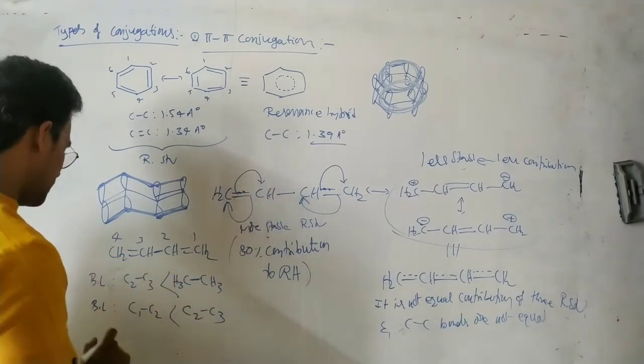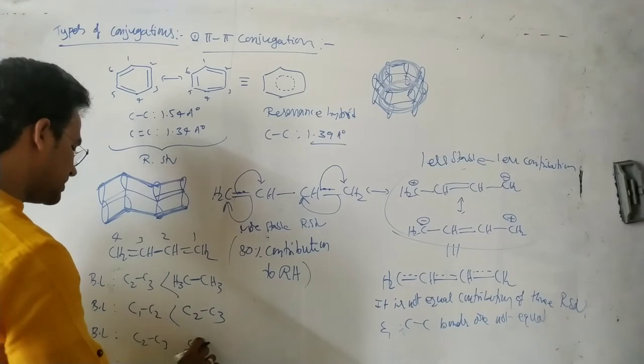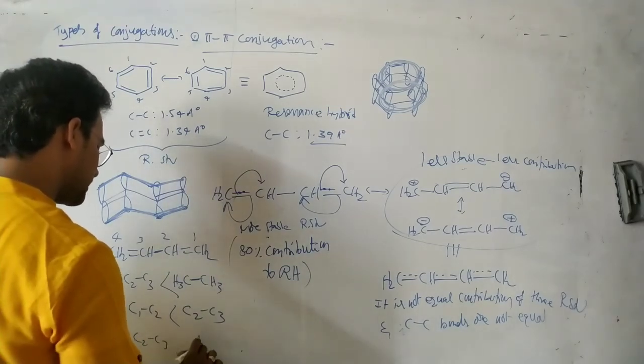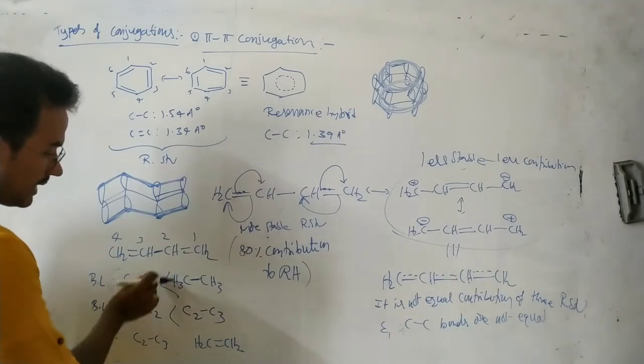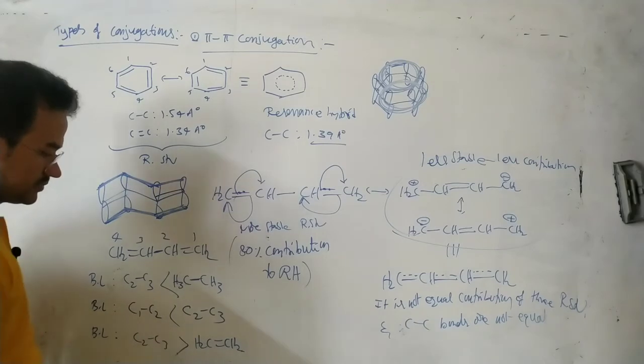And next here, see this one, the bond length of C2-C3 and the C=C in ethene. Let us take the ethene molecule. It is a complete double bond, but here C2-C3 gains some partial double bond character, so it is a larger bond.